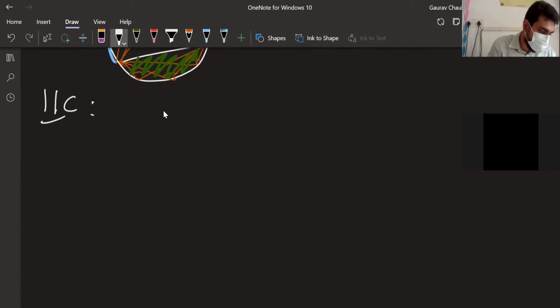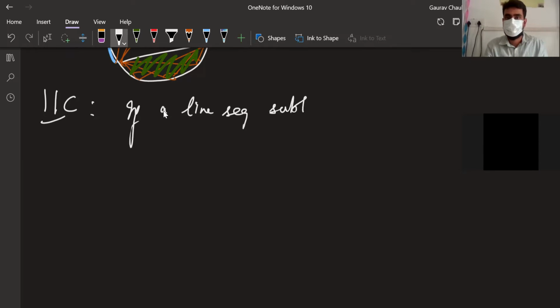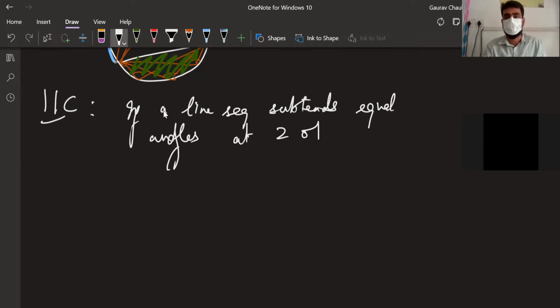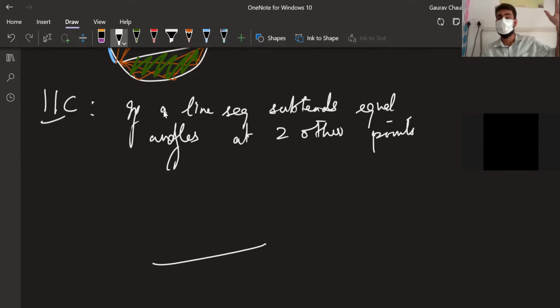If a line segment subtends equal angles... We didn't do it because it was proved by contradiction. Yeah, but we still need to understand the theorem. If a line segment subtends equal angles at two other points, till now the circle has not come. Some line segment is there, there is one point here, one point here, P and Q. This line segment is AP. Are you following me here so far?